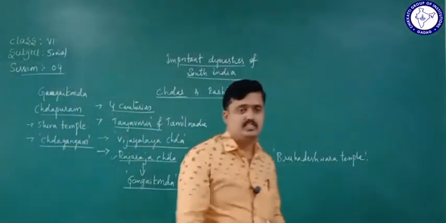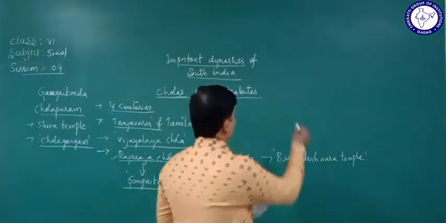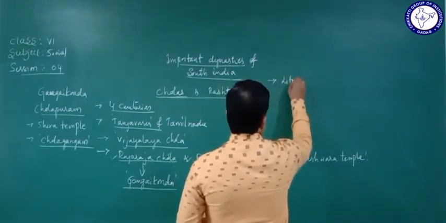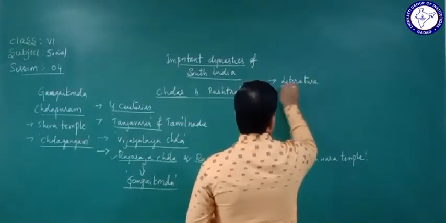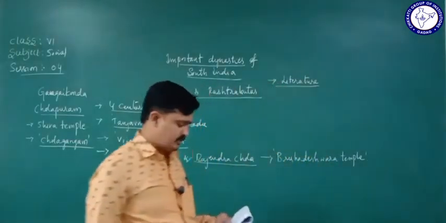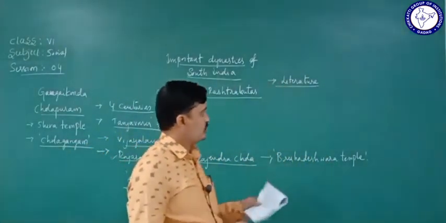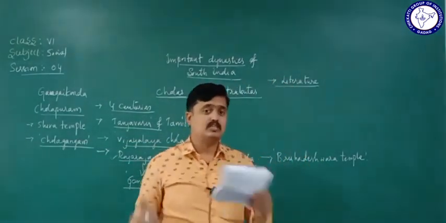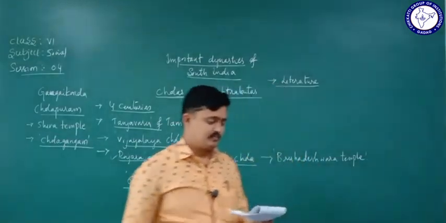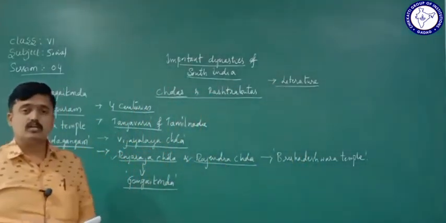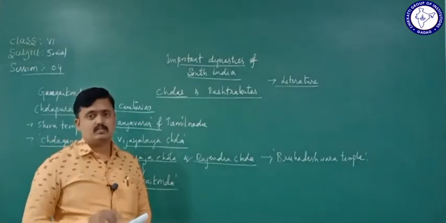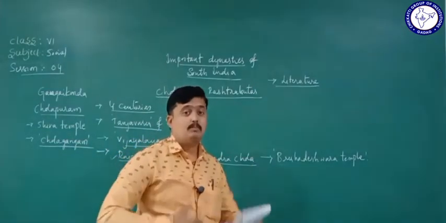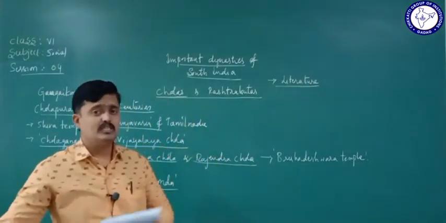So these are the highlights of both famous rulers, and during their period they also contributed to different fields. What did they contribute? To the field of literature. Their period was considered a golden period for Tamil literature and culture. So we consider their period the golden period.